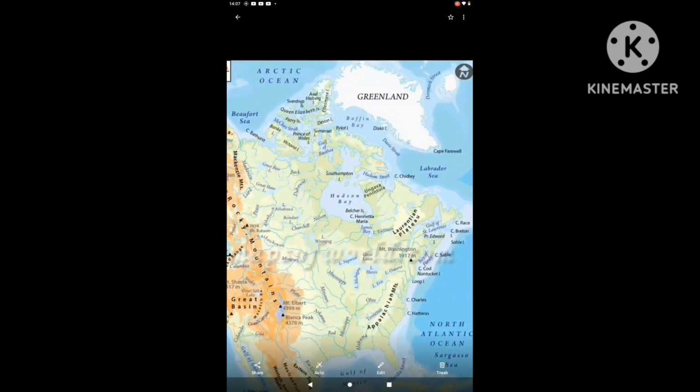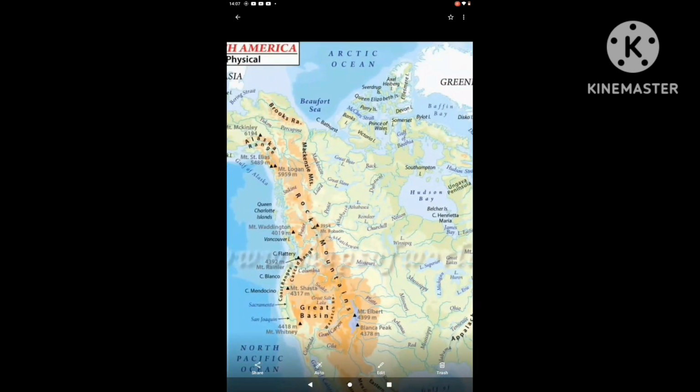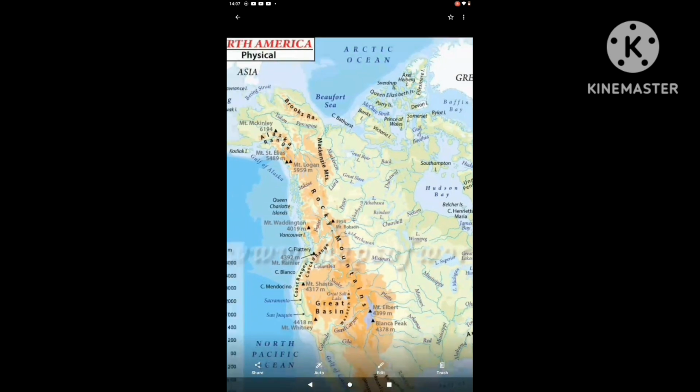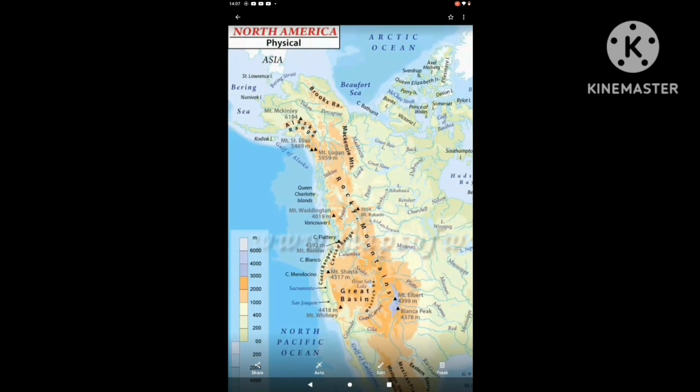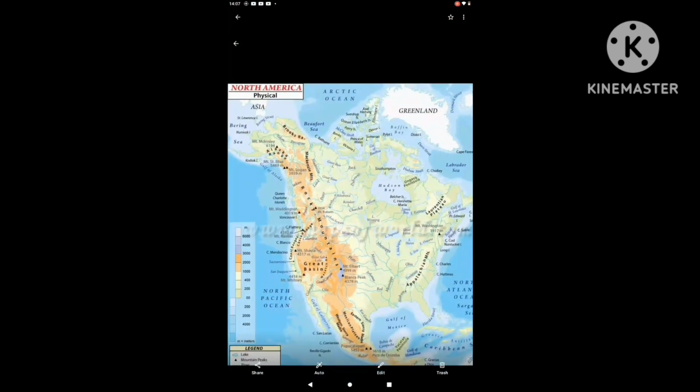So now we are going to start on the physical map of North America. There is Greenland in the north, and there is the Davis Strait between the Labrador Sea and Baffin Bay. You can see on the screen the Arctic Ocean in the north and the Beaufort Sea. There is the Bering Strait between Asia and Canada. You can see there is the Gulf of Alaska on the western side.